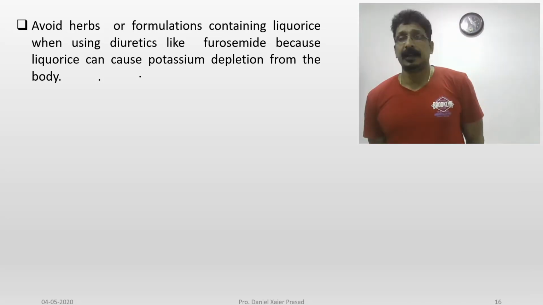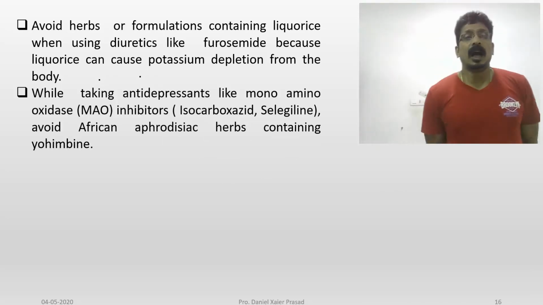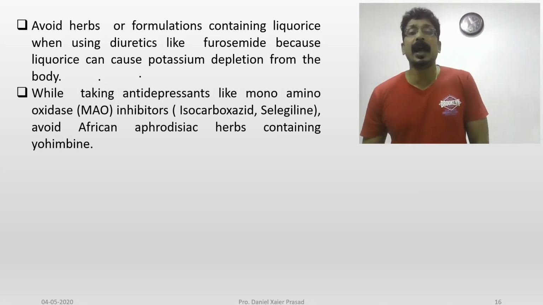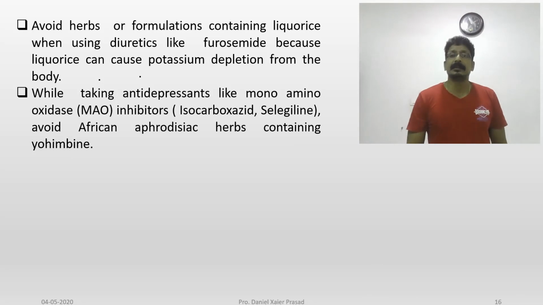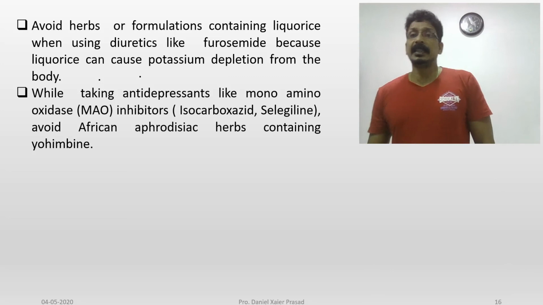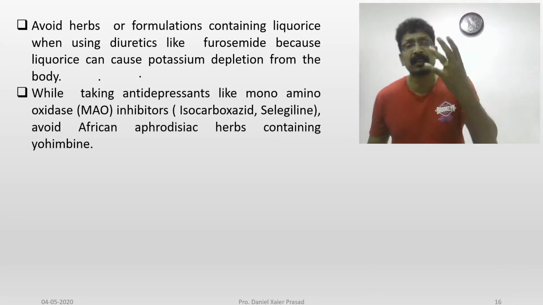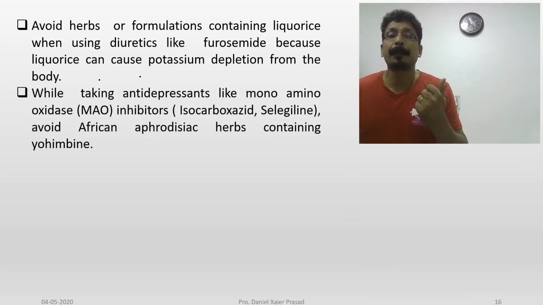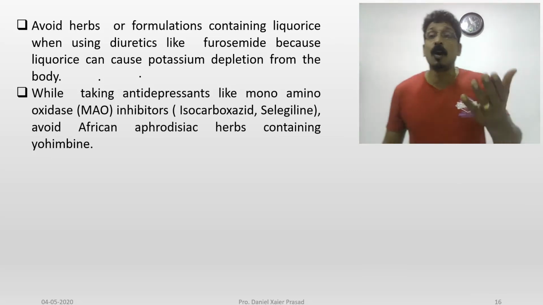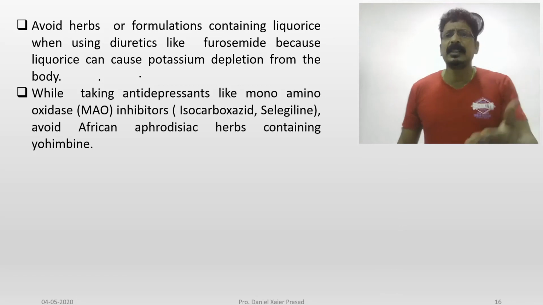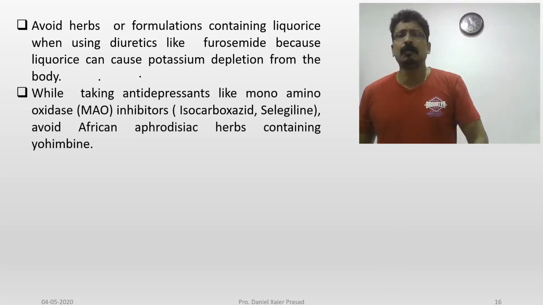Furosemide is a diuretic. And while taking antidepressants like monoamine oxidase, MAO inhibitors like isocarboxazid and selegiline, these drugs you should remember, these are very important. What do you mean by MAO? Monoamine oxidase. I hope you might have studied it in detail in pharmacology.